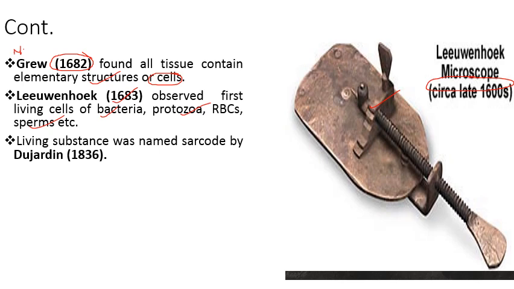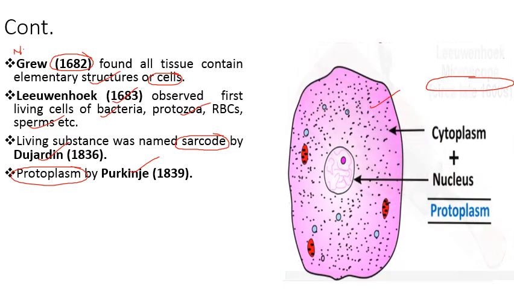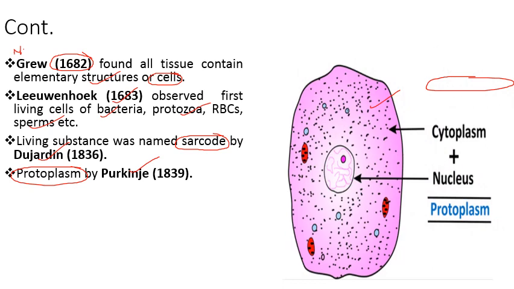Then the living substance present inside the cell was termed sarcode by Dujardin in 1836. Dujardin used the term sarcode for the living substance present in the cell. Then the term protoplasm was given by Purkinje in 1839. What is protoplasm?